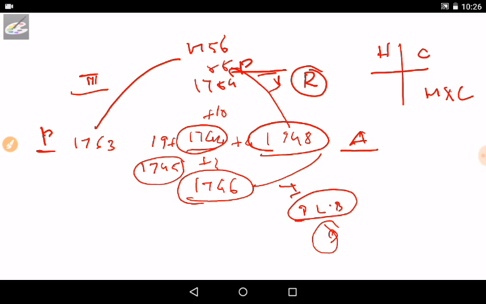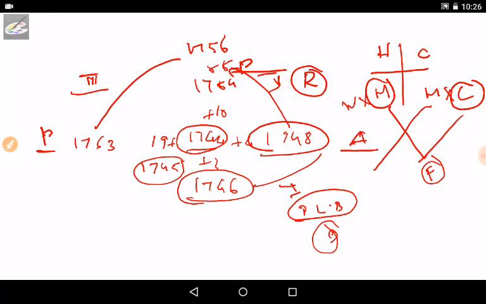And in Hyderabad, after the death of Asaf Jah, Nasir Jung and Muzaffar Jung came into conflict. To remember, keep CM: C for Chanda Sahib and M for Muzaffar Jung got the support of France, and Muhammad Ali and Nasir Jung got the support of the British. Then the war starts.